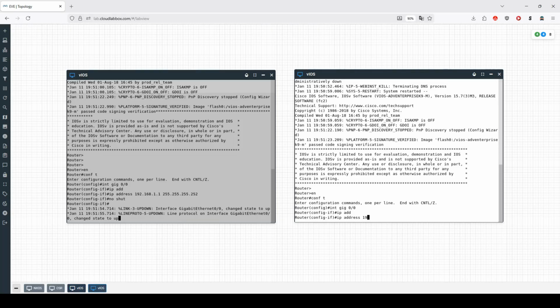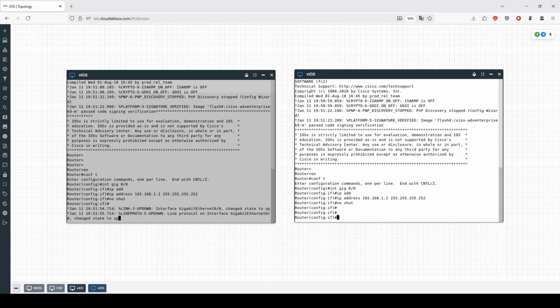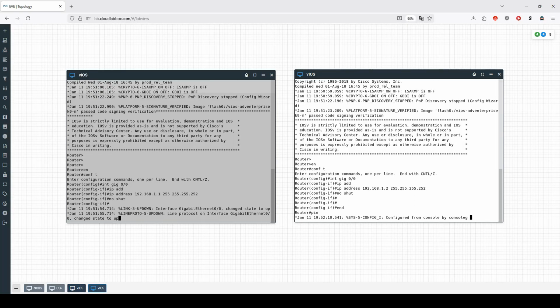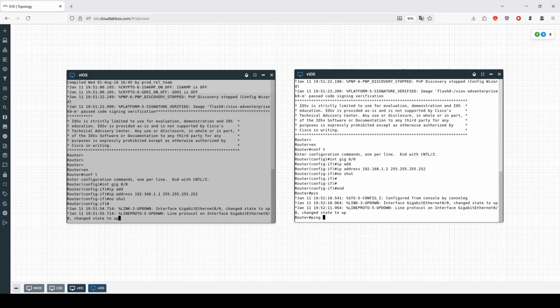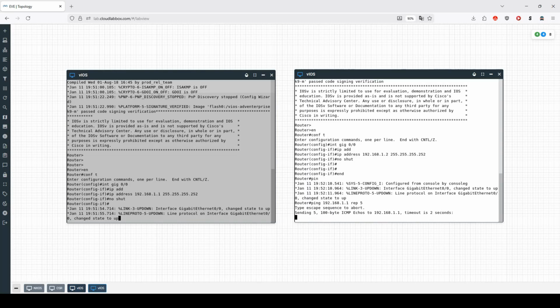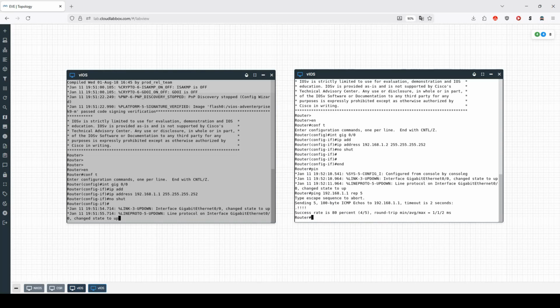IP address 192.168.1.2, 255.255.255.0, no shut. We should be able to ping the other side. It'll just do that ARP request, and there you go.